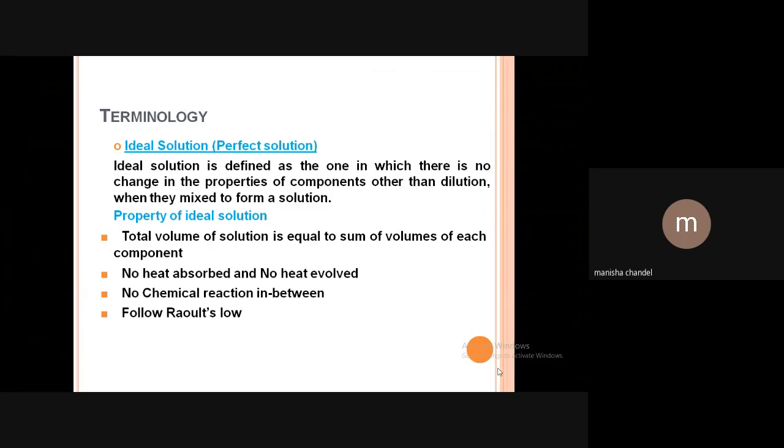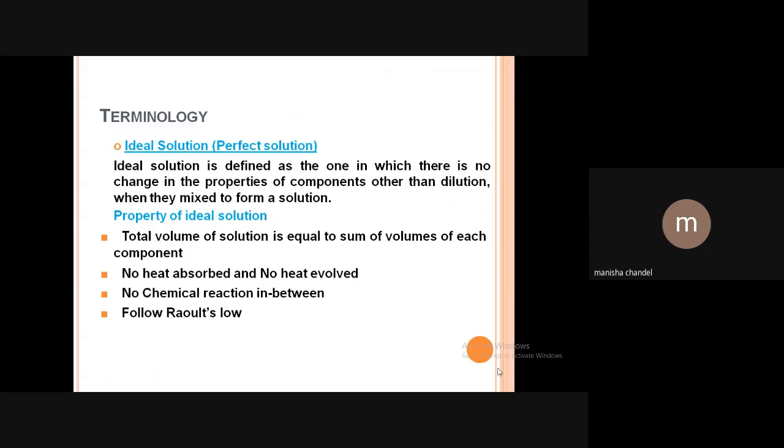Next is ideal solution, or we can also say perfect solution. Ideal solution is defined as one in which there is no change in the properties of components other than dilution when they mix to form a solution.